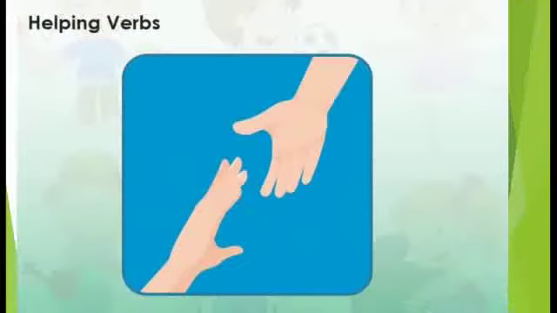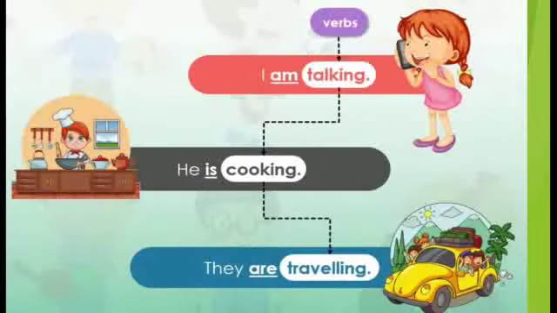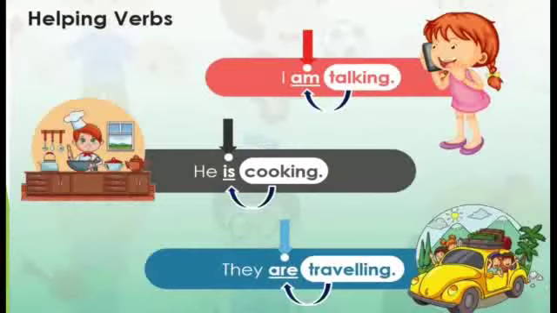Let us now understand what helping verbs are. First, look at these sentences. I am talking, he is cooking, they are traveling. If I ask you to identify the verb in the sentence, you would say talking, cooking and traveling are the verbs. But we have other verbs in the sentences before the verb. They are am, is and are.